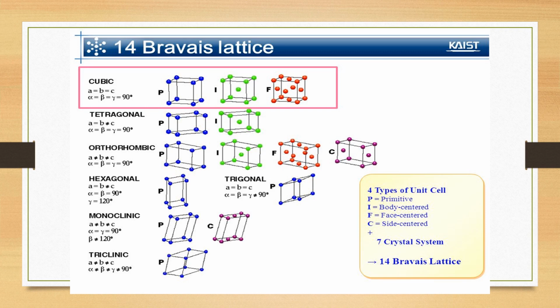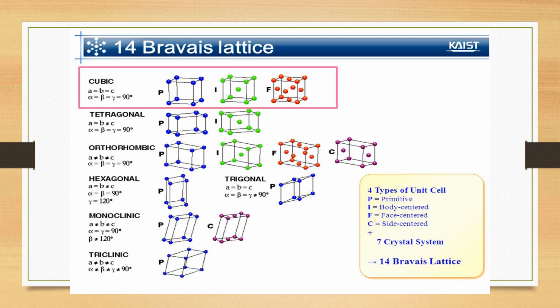Similarly, tetragonal also possesses two Bravais lattices. Orthorhombic possesses four. That is the primitive, I stands for body centered, F is face centered, and C is side centered. And then hexagonal and trigonal both possess only one Bravais lattice, that is the primitive. And then monoclinic possesses two Bravais lattices, that is the primitive and side centered. And similarly, the triclinic also possesses only one Bravais lattice, that is called primitive.